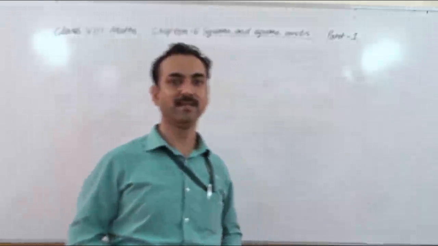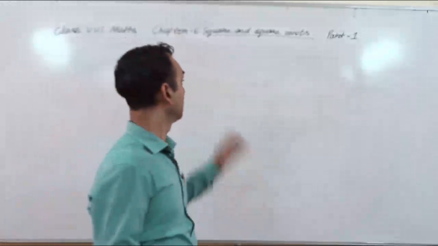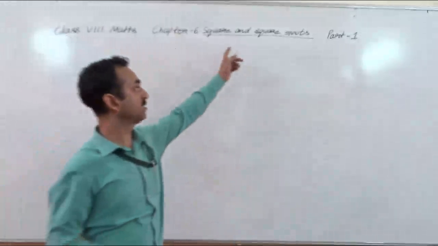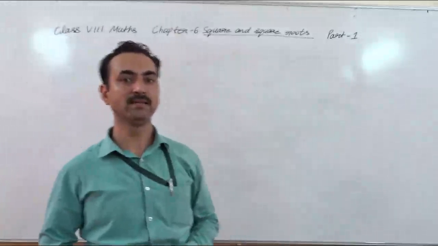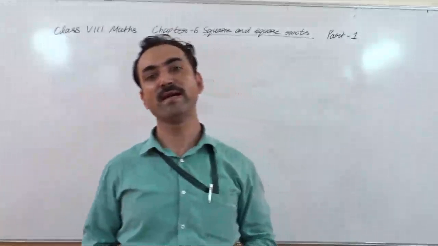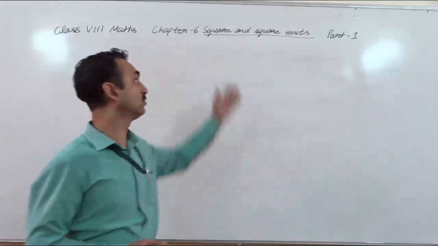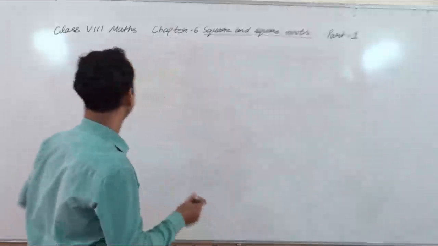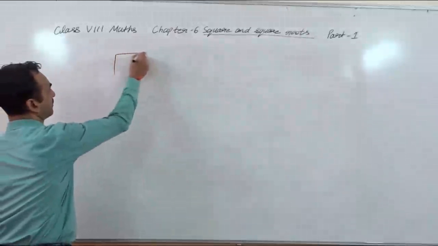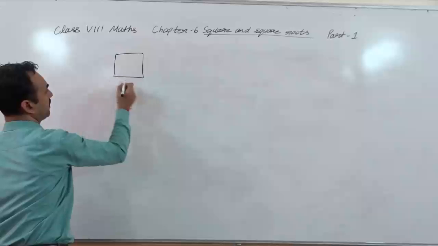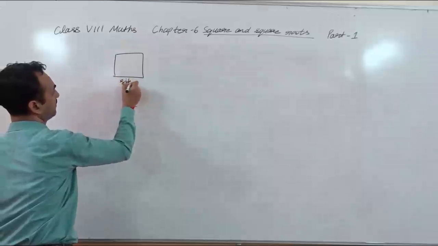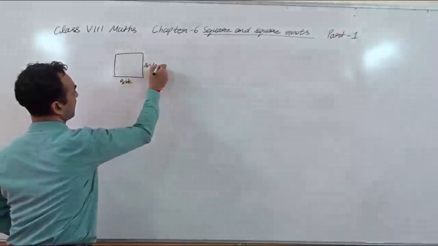Good morning, students. So today in class 8, chapter number 6, squares and square roots, we will learn some properties of square numbers. First of all, we have to understand what is the meaning of square numbers. This is a square shape, and this is a side, and this is also a side.